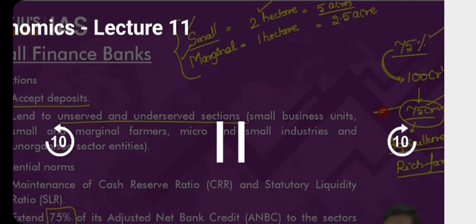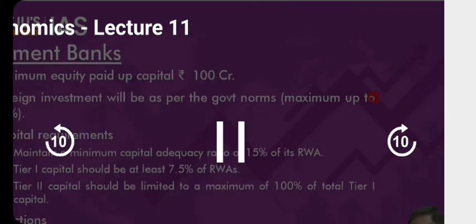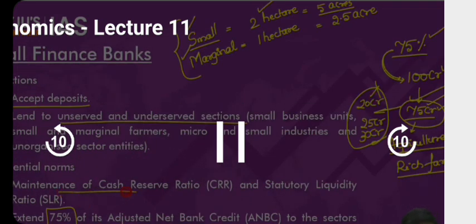They'll simply give, right, let's say 20 crore to one farmer, another 25 crore to the second farmer, and 30 crore to the third farmer, and meet 75 crore rupees. But what if I say 50% of the loans should not be more than 25 lakh rupees? It means now they are forced to issue multiple loans to multiple farmers, thereby ensuring that there's a good coverage of all the farmers. Done? Right, so this is a small finance bank. Apart from this, please remember this, they will also have to maintain CRR as well as SLR.